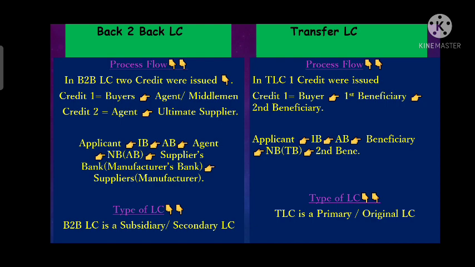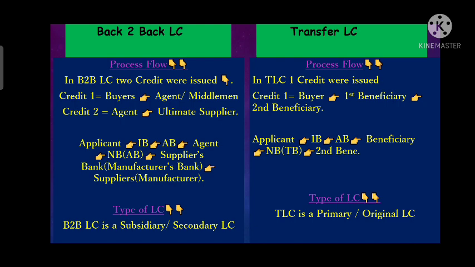Now what is the process flow of back-to-back LC and the process flow of transfer LC? As we know that in back-to-back LC, two credit were issued. First credit is issued by a buyer's bank in favor of agent, or we can say that middleman, or we can say that a mediatory or trader. So first credit is issued by a buyer's bank favoring agent. There are multiple name of agent. Agent can be called as middleman, agent can be called as a trader, it can be called as a mediator.